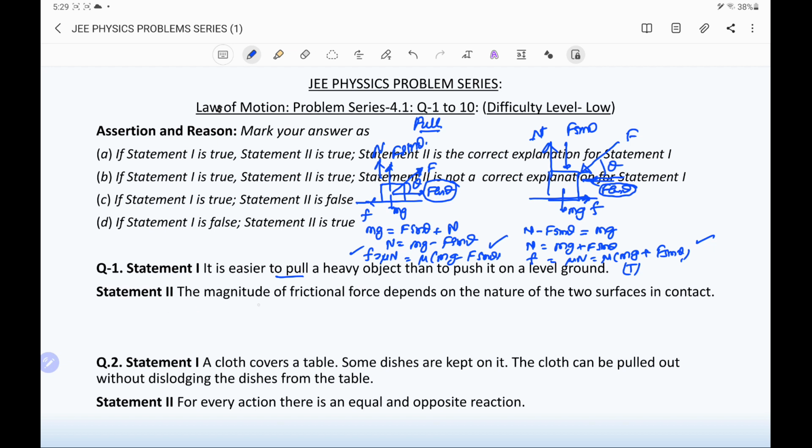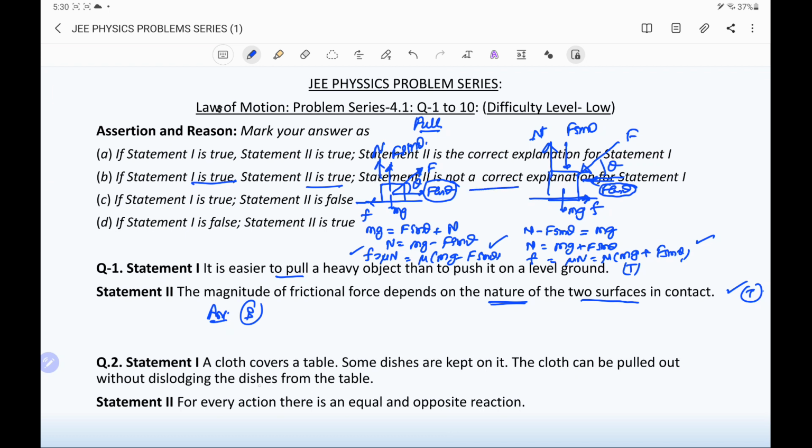Another statement is that the magnitude of the friction force depends on the nature of the two surfaces in contact. It is also a true statement, but statement 2 is not the correct explanation of statement 1. So the answer to this question is B: statement 1 is true, statement 2 is true, but not a correct explanation of statement 1.